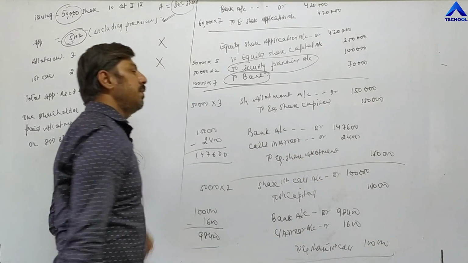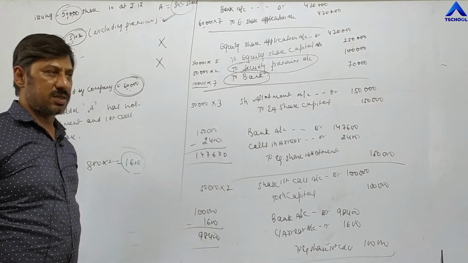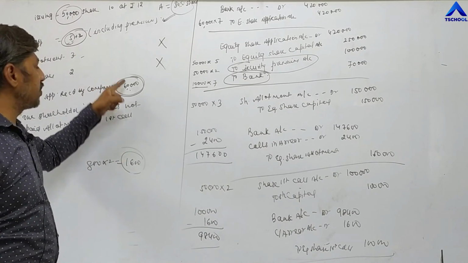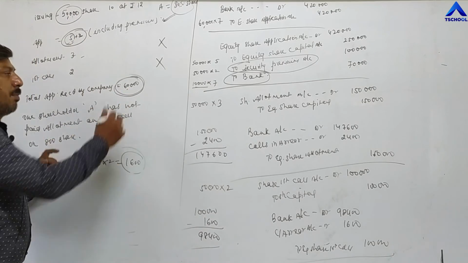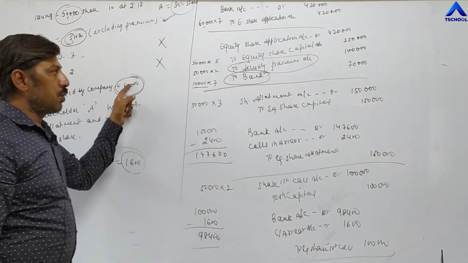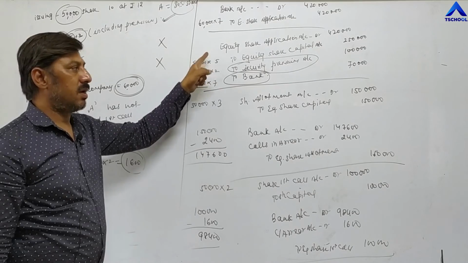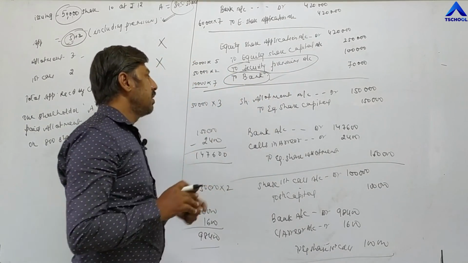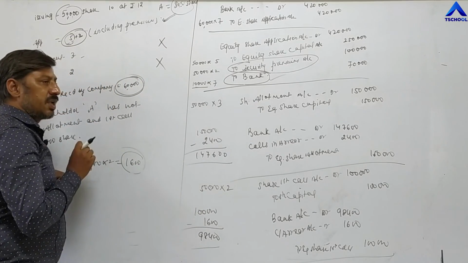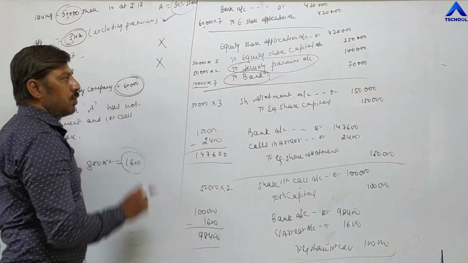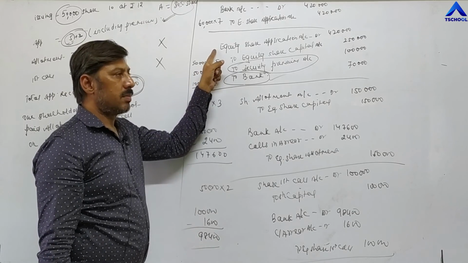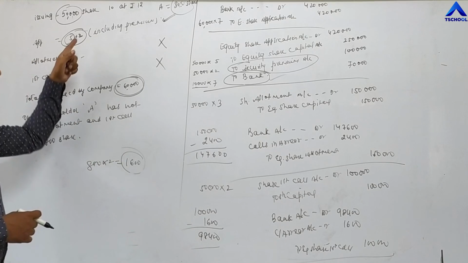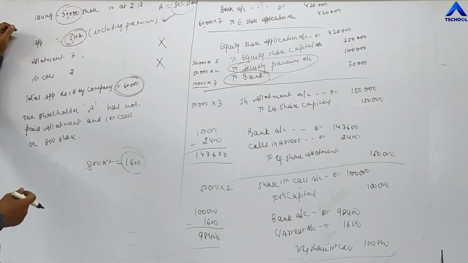In this way, you have to show these three problems in different entries. The first problem is oversubscription. Oversubscription means excess application, which we are receiving: 50,000 required, 60,000 received, which means 10,000 excess. It will be shown in the second entry. This is a confirmed entry: whenever we are receiving excess application, that excess application will be shown in the second entry.